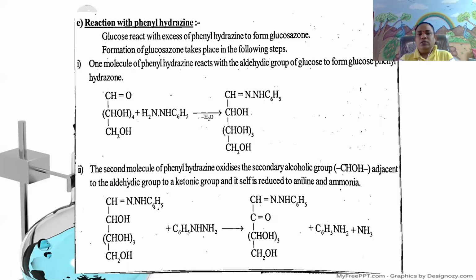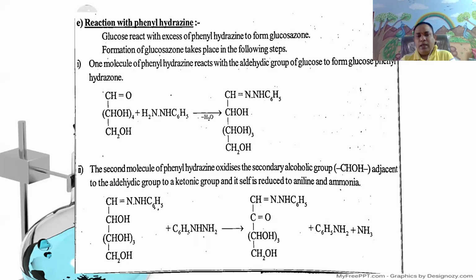That is, the second molecule of phenylhydrazine oxidizes the secondary alcoholic group, that is CHOH adjacent to the aldehyde group, to a ketonic group, and itself is reduced to aniline and ammonia.